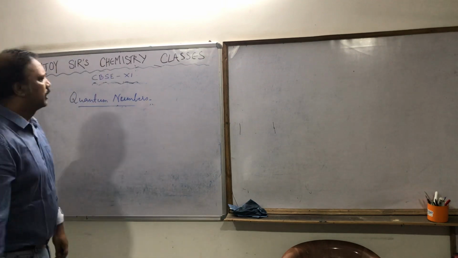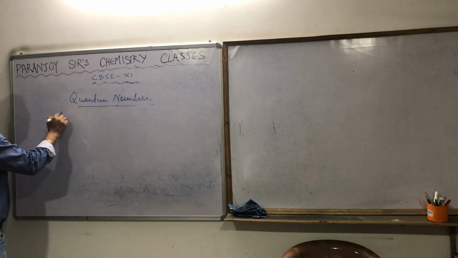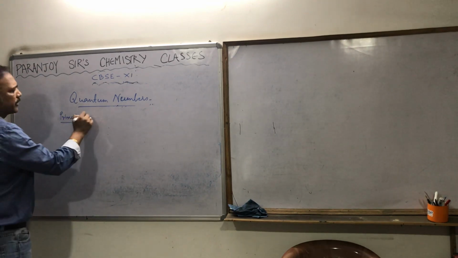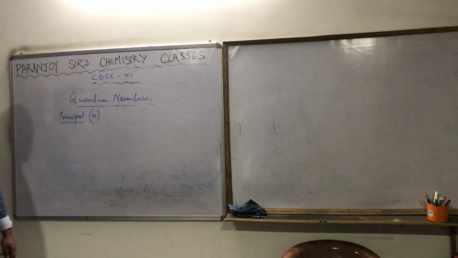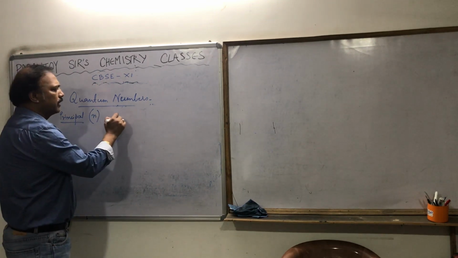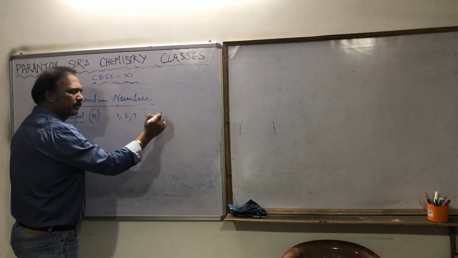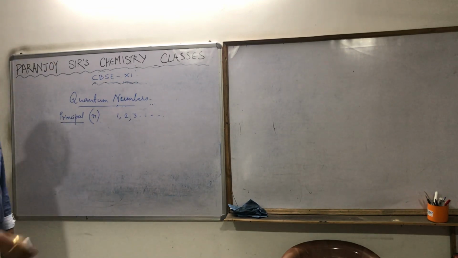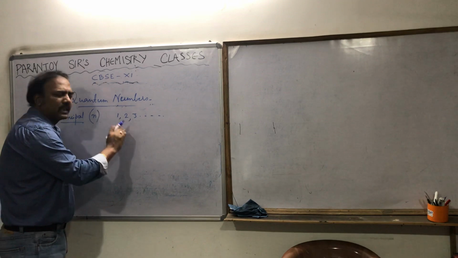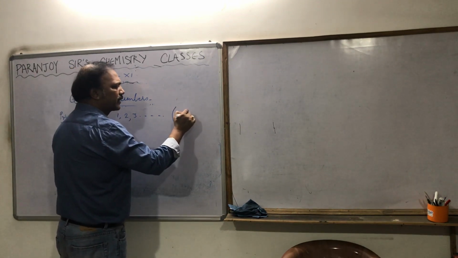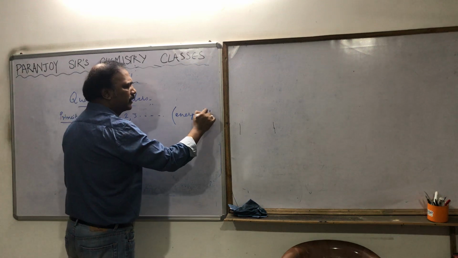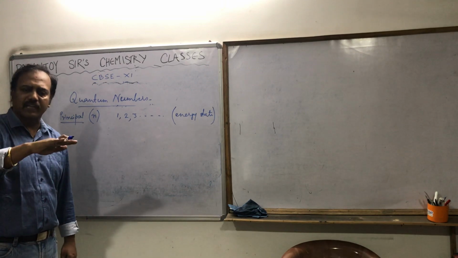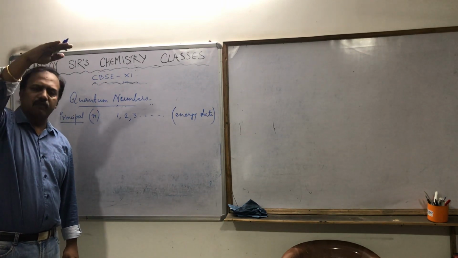How? The first quantum number is the principal quantum number, which is denoted by n. The value of n can be 1, 2, 3, etc. What is the significance of n? We already know, it is telling us about the energy state. If it is 1, it means the first level, as we already discussed. If it is 2, it means the second level. If it is 3, the third level, then fourth level, fifth level.